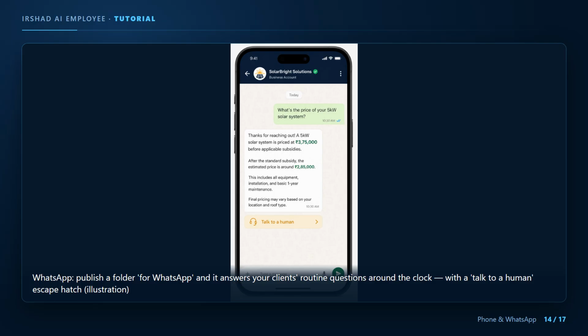For your clients, there is WhatsApp. Publish a folder for WhatsApp, your fees, your process, what documents a client should bring. And the AI employee answers those routine questions on your business number at any hour, from that folder only. When the question is beyond it, the client can talk to a human, and it hands over to you. Your private matters are never touched by WhatsApp, only the folders you publish.